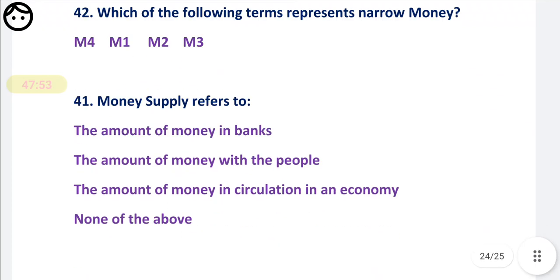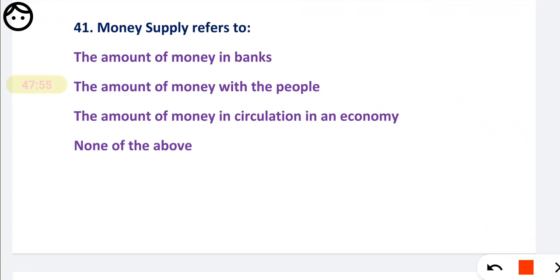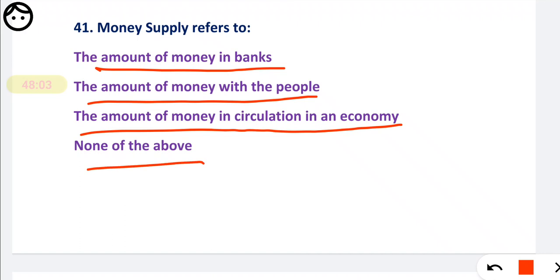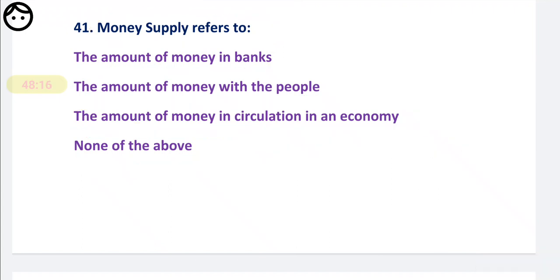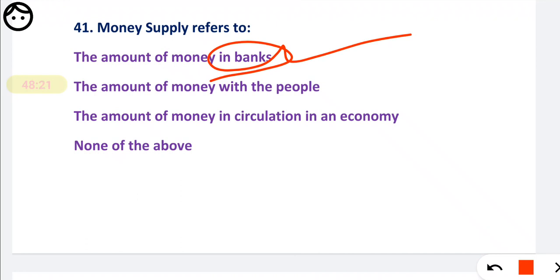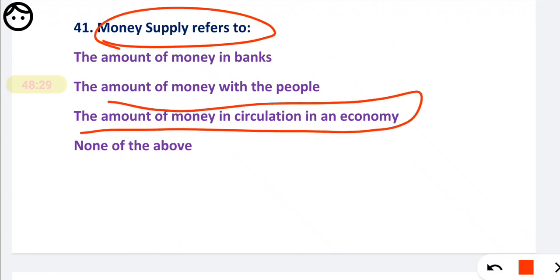Okay. Now the money supply refers to, what do you mean by money supply? The amount of money in the banks, the amount of money with the people, the amount of money in circulation, none of the above. Right. I have already explained this in the very first or second question. Money supply refers to the total amount of money circulating in the economy. It is a very basic question. Now if you are working with the bank, don't mark the first option, bank. And if you are having money, then don't mark the second. So just go through the definition. Money supply itself, it is the amount of money circulating in the economy.